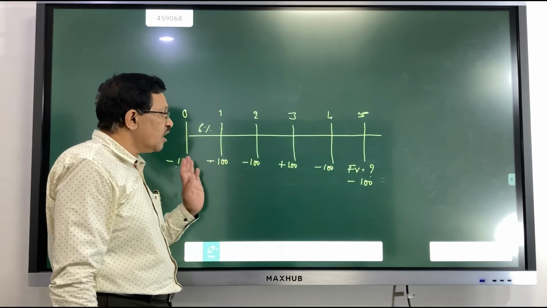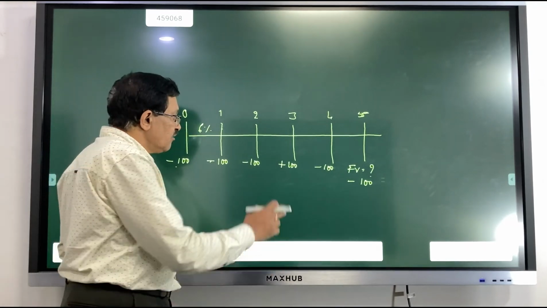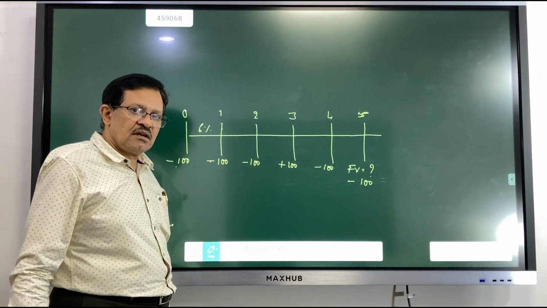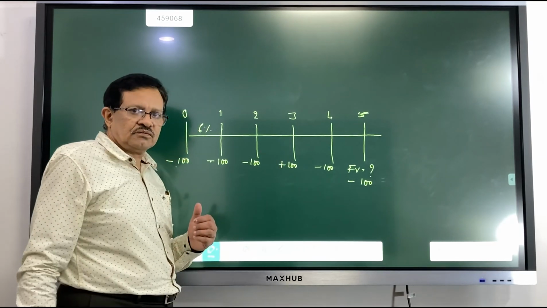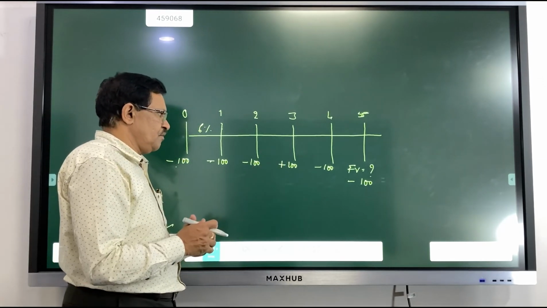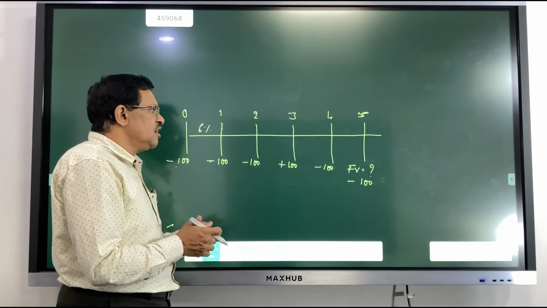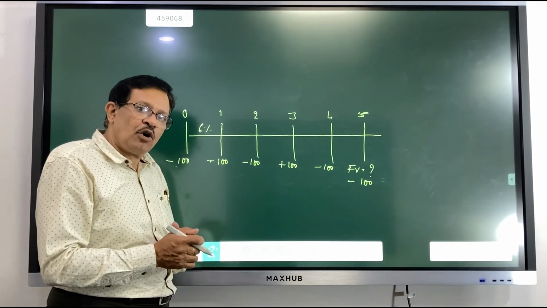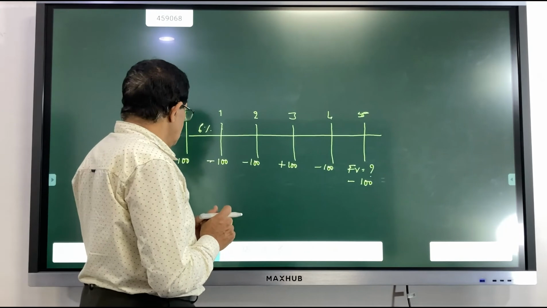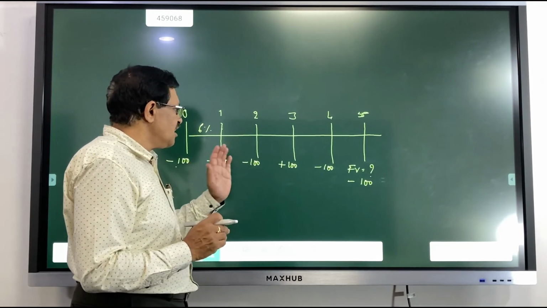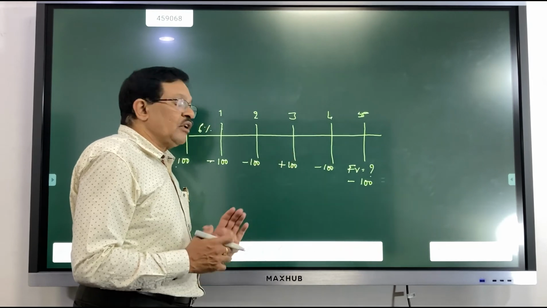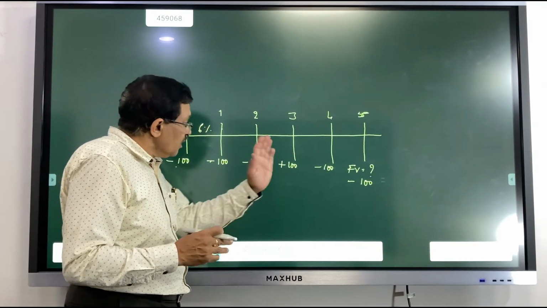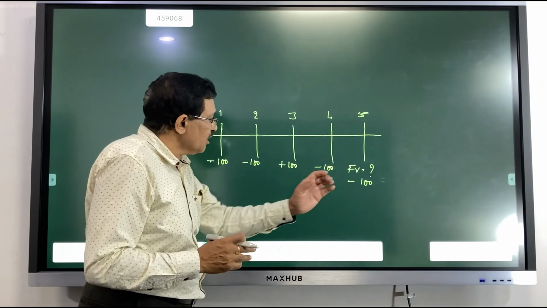There is a cash outflow of 100, 100, 100, 100. But in the fourth year, he has taken a loan of 100 from the bank. So there is a cash inflow. Cash inflows usually are depicted through a positive sign. So there is a minus, a minus, a minus figure, then a plus figure, which we call inflows. Then there is a minus figure, then there is a minus figure.